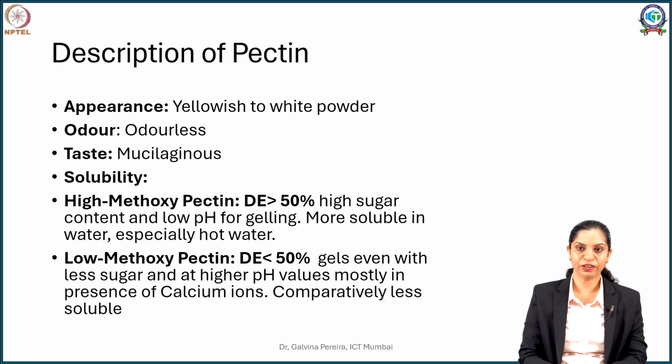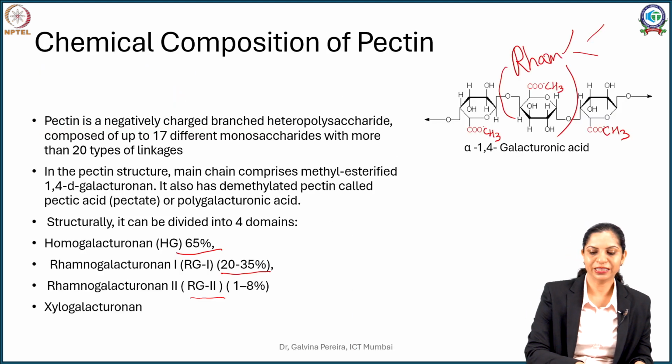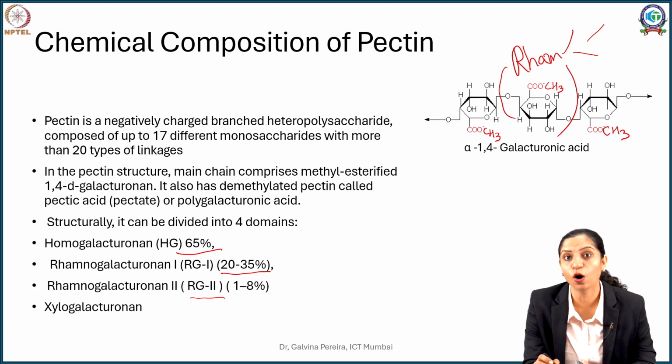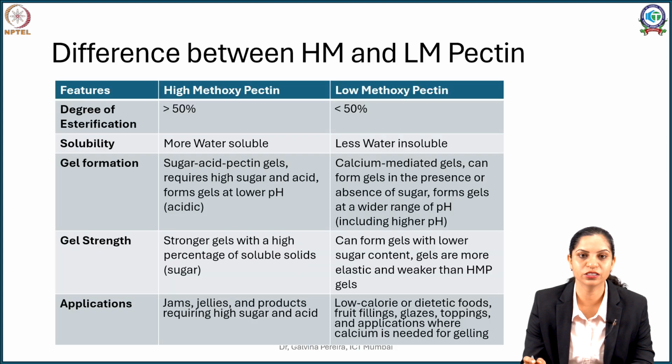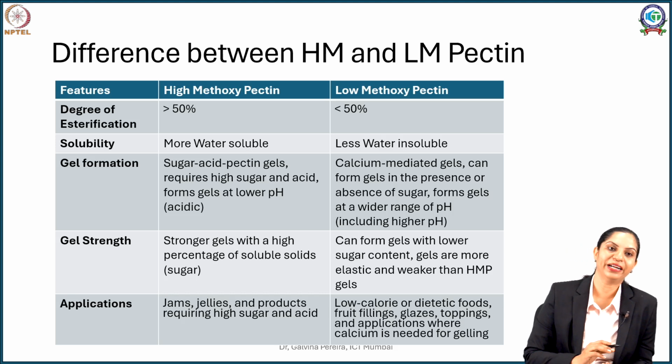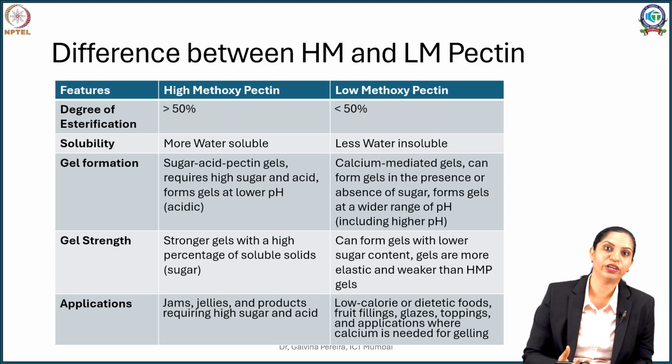Now like we discussed previously, if you remember, this methylation. Depending upon how much methylation has happened, you can actually divide your polymers into high methoxy pectin and low methoxy pectin. So what is the difference? High methoxy pectin contains more than 50% degree of esterification. That means in terms of your uronic acid, more than 50% of the residues have been methoxylated, whereas in low methoxy pectin, less than 50% have been methoxylated.